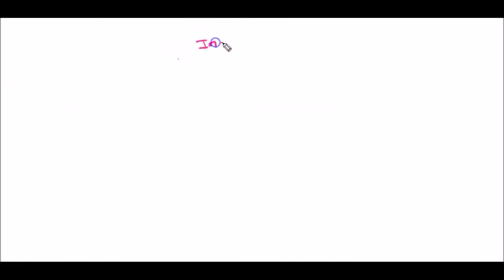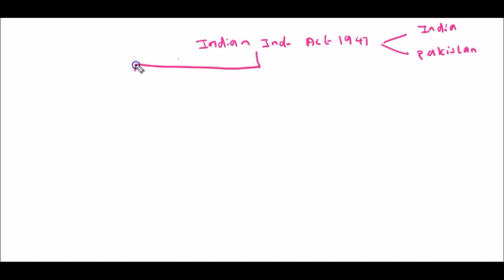Because of the Indian Independence Act 1947, two countries were born. One is India and another one is Pakistan. There are two parts which were under the British rule. One is under direct rule and another is indirect rule.